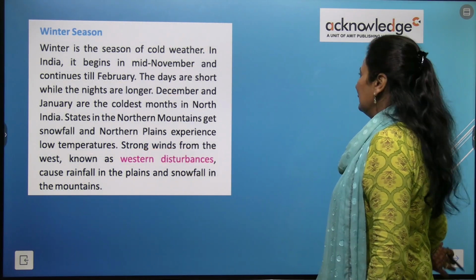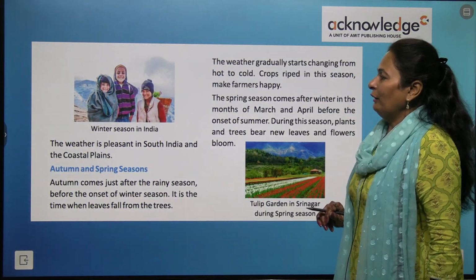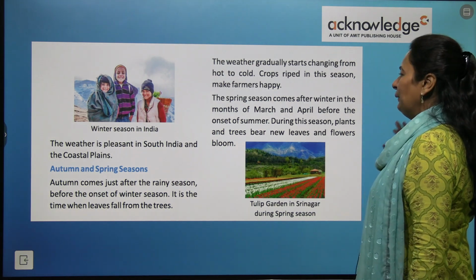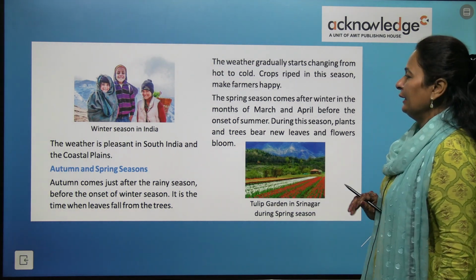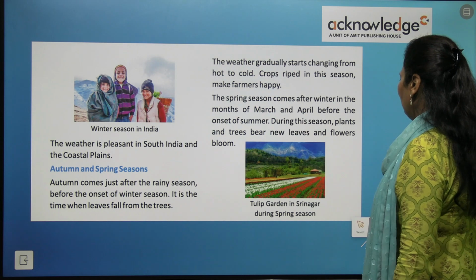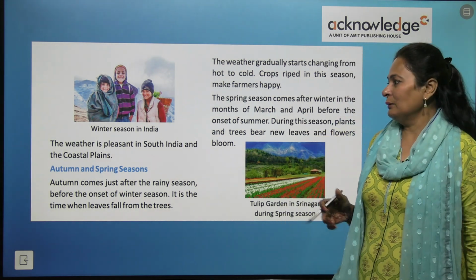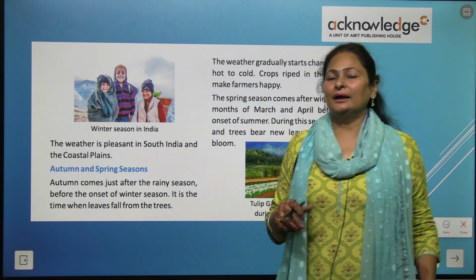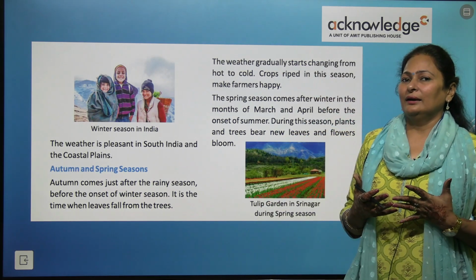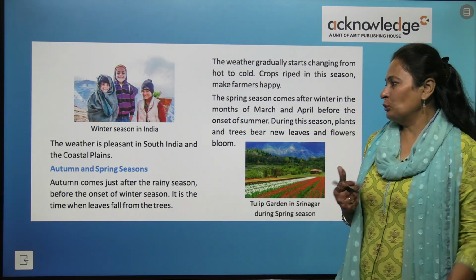Got it, kids? In winter season, the weather is pleasant in South India and the coastal plains.